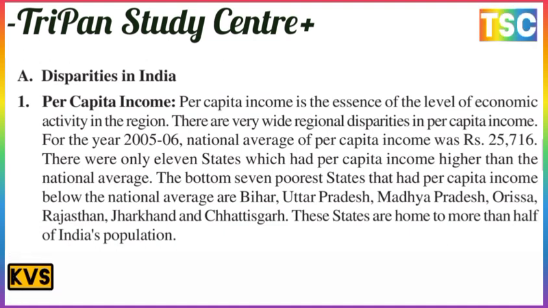The bottom 7 poorest states, with per capita incomes below the national average, are Bihar, Uttar Pradesh, Madhya Pradesh, Orissa, Rajasthan, Jharkhand, and Chhattisgarh. These states are home to more than half of India's population. This is important.